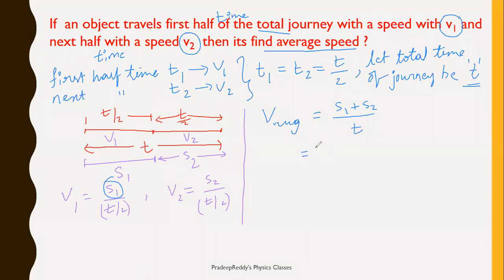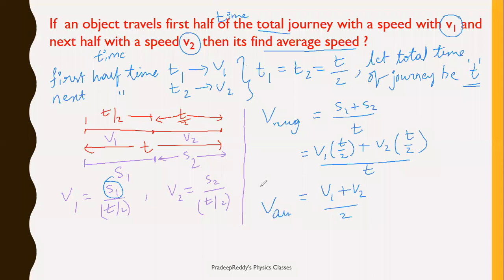S1 plus s2 is equal to v1 into t by 2 plus v2 into t by 2, divided by the total time taken t. t in numerator and denominator gets cancelled. What is left over here is (v1 plus v2) divided by 2. This gives you v average.